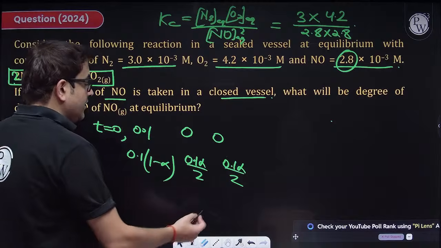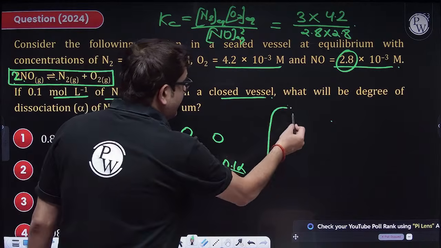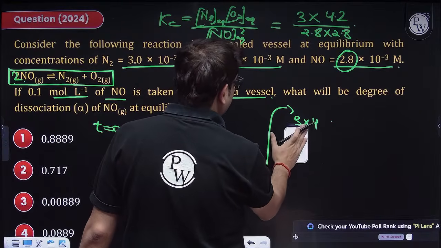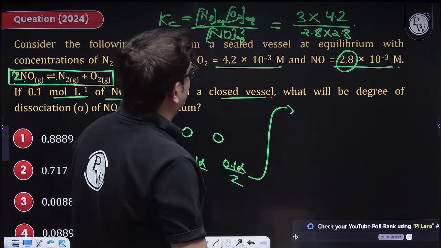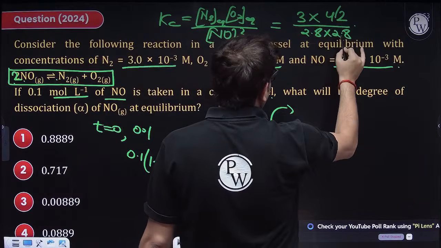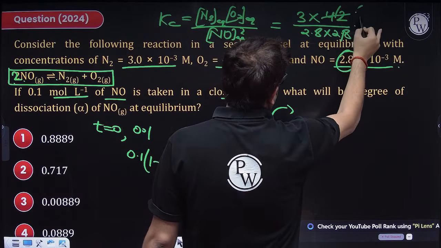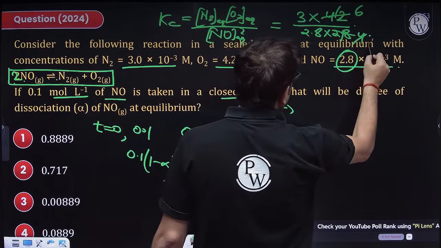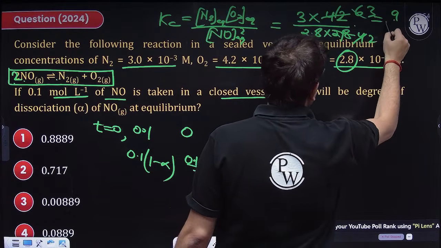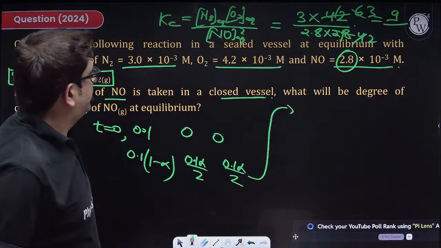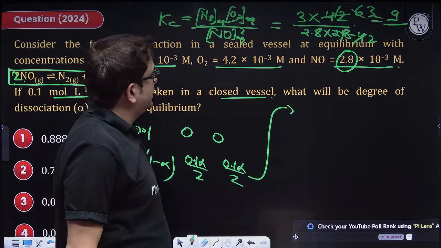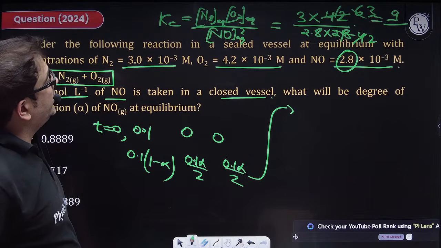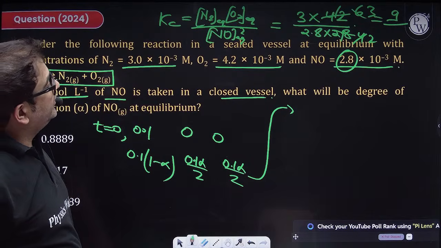Now, because you know the value of K, which is 3 into 4.2, I guess this is also easy to solve, na? Because 4.2, this is getting cancelled by 7, na? 7 6 ja 42 and 7 4 ja 28. That means this is 2 and this is 3. That means this is 9. So 42 and 28 is 4. So that is 6 by 4, that is 3 by 2.